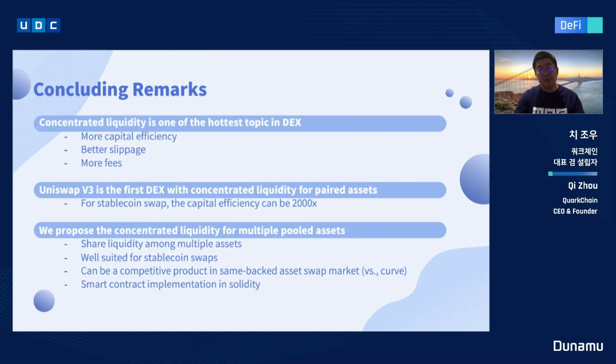For stablecoin swap, the capital efficiency can be 2,000 times that of Uniswap V2. We propose concentrated liquidity for multiple pooled assets so that these assets can share liquidity, which is well suited for example to stablecoin swap or same-back assets like different versions of wrapped BTC. So it can be a competitive product for same-back assets, versus Curve or V3 itself.